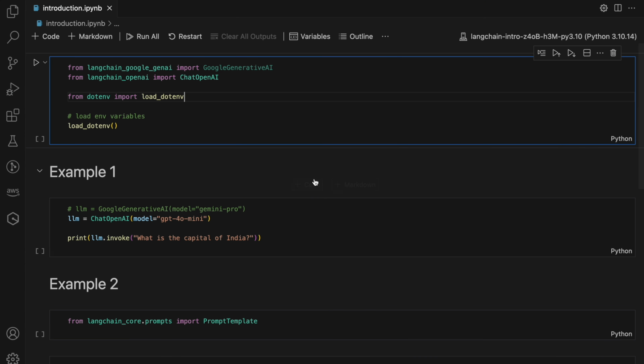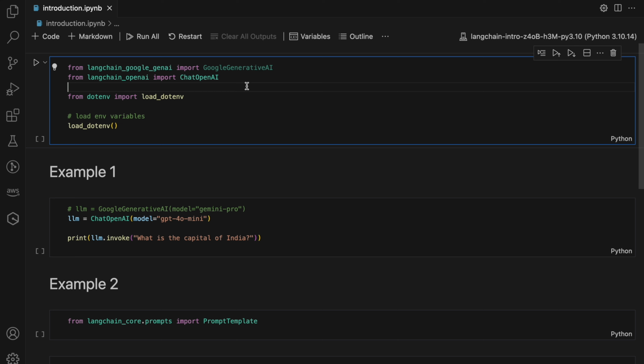So let's look at a few examples of how it is better if you go with LangChain compared to directly using the OpenAI library. In this example, I have already installed LangChain, and along with that, here you can see I'm going to show the demo with two LLMs.